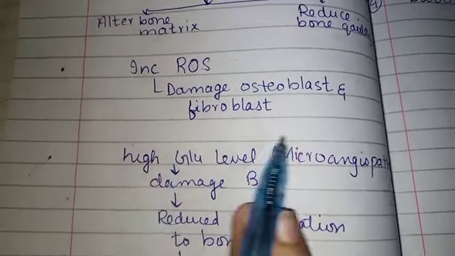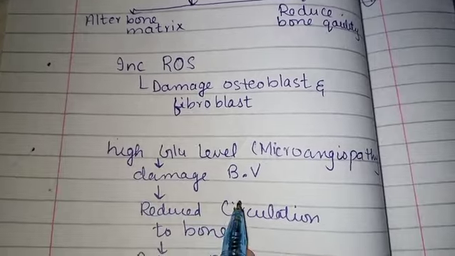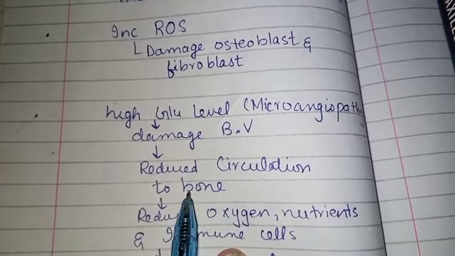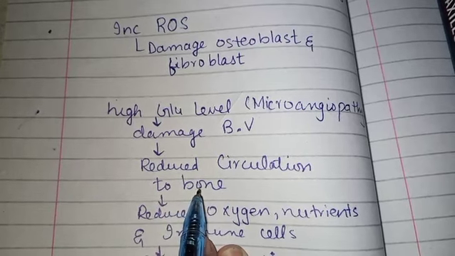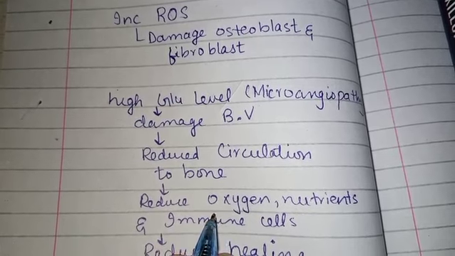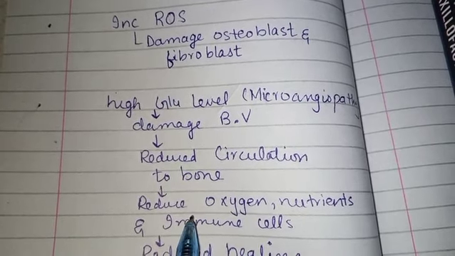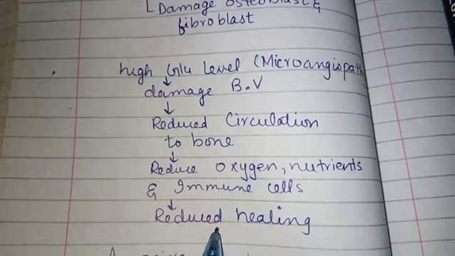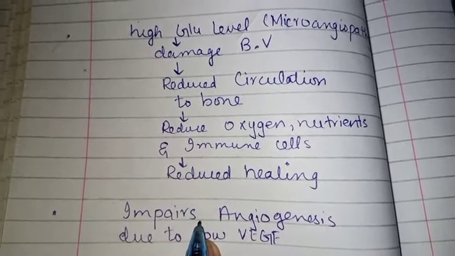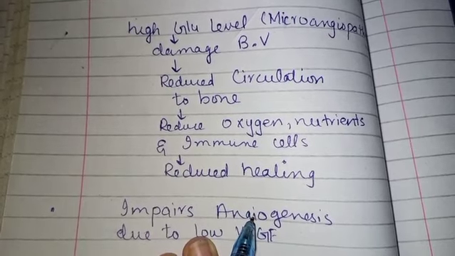High glucose level also actually damages the blood vessels, due to which there is reduced circulation to bone. When there is less circulation to the bone, there will be less nutrients, less oxygen and less immune cells, due to which there will be reduced healing, and the patient also suffers from impaired angiogenesis. Angiogenesis means the formation of new blood vessels.